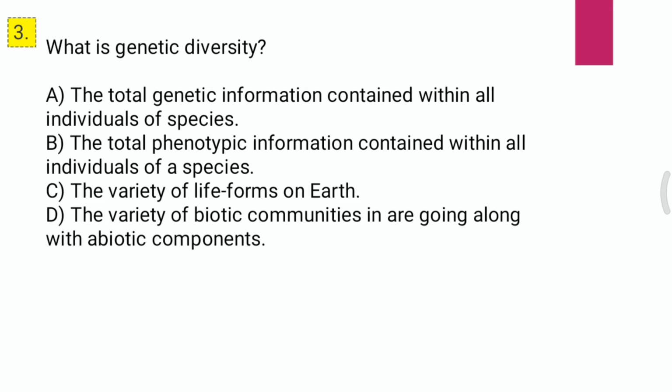Question 3. What is genetic diversity? A, total genetic information contained within all individuals of a species. B, the total phenotypic information contained within all the individuals of a species. C, the variety of life forms on Earth. D, the variety of biotic community along with abiotic components. What is genetic diversity? And the correct answer for the third question is A, that is total genetic information contained within all individuals of a species.